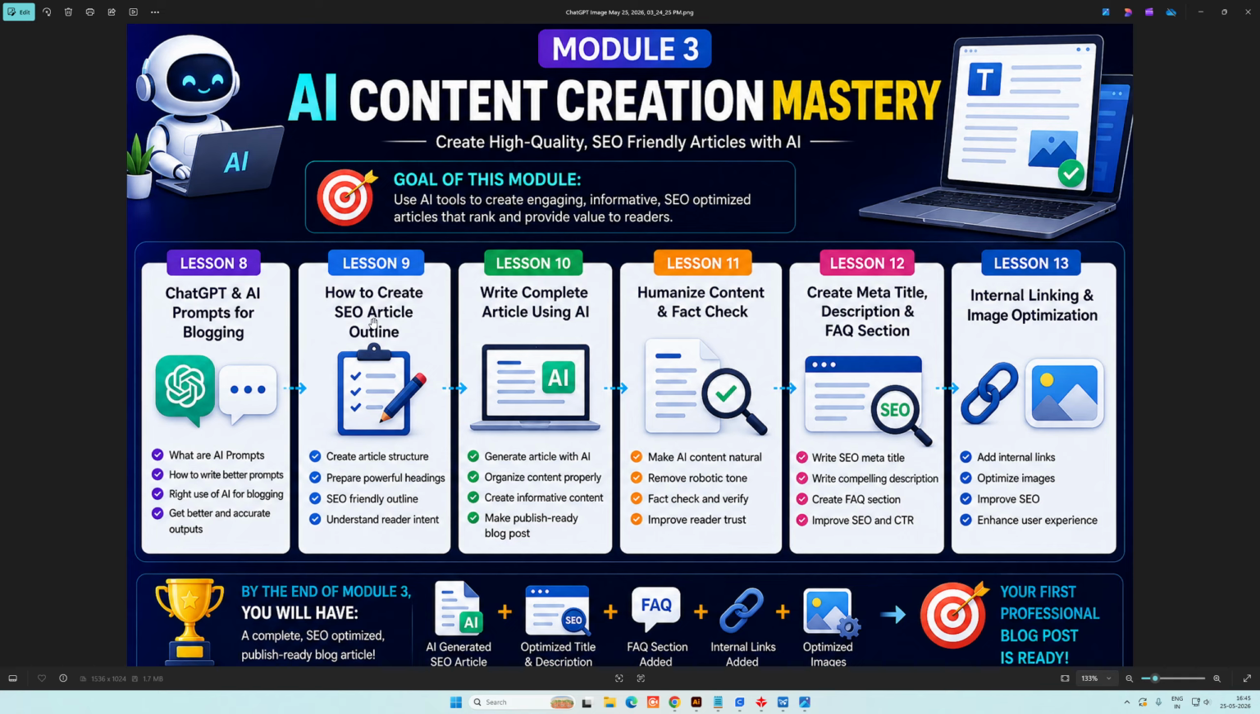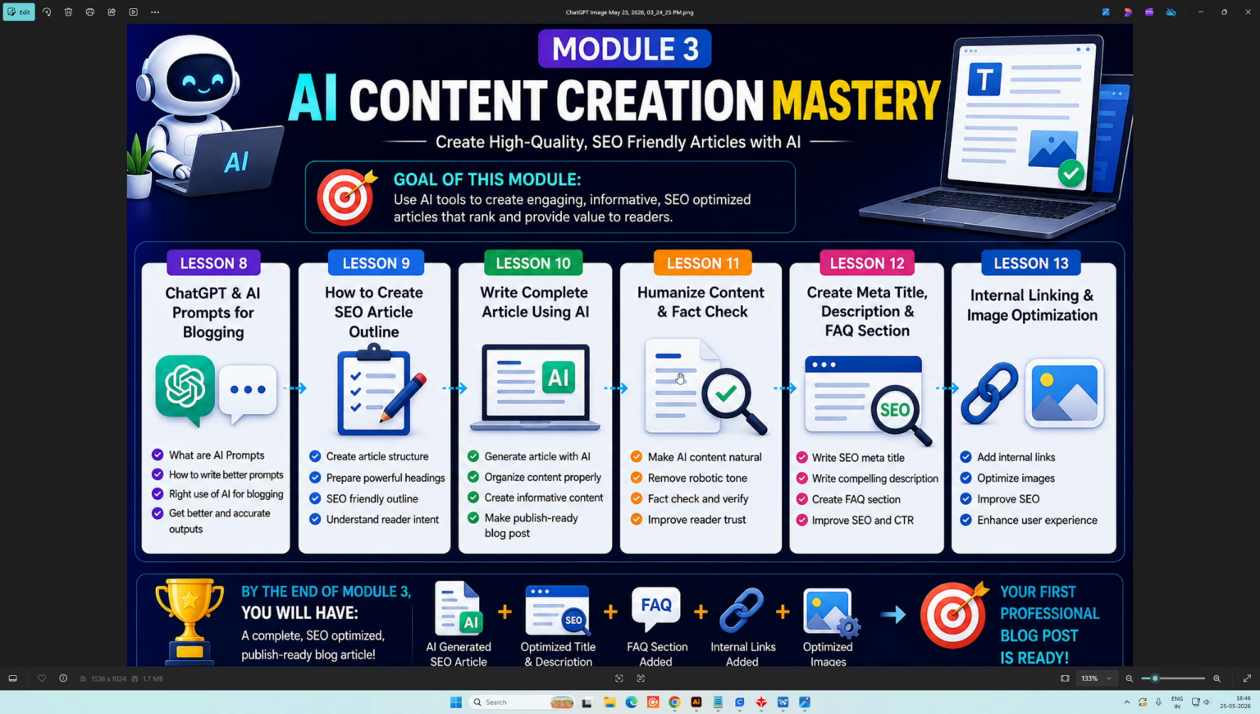Lesson number 9: we will learn creating article structure, preparing effective headlines, building an SEO friendly outline, and understanding the reader intent. A strong outline creates a better article. And lesson number 10: write a complete article using AI. In this lesson, we will learn practically how to generate and organize content properly, create informative content, and prepare a publish-ready blog post. This is where AI becomes a powerful blogging assistant.